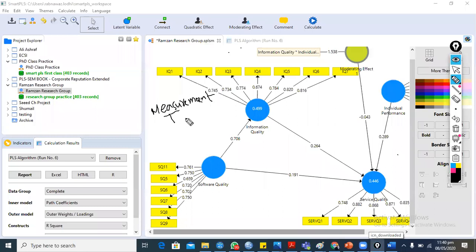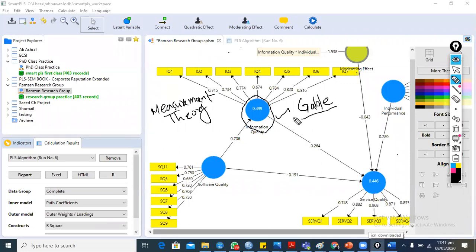Measurement theory means a theory which was developed by some theorist to measure a particular construct. I personally adopted the instrument of Gabel. Gabel is a very famous information system scientist.